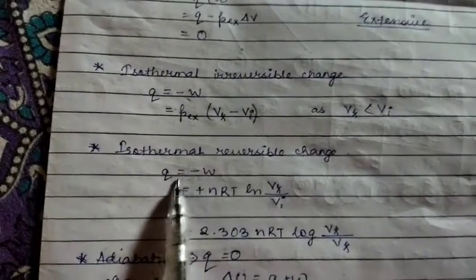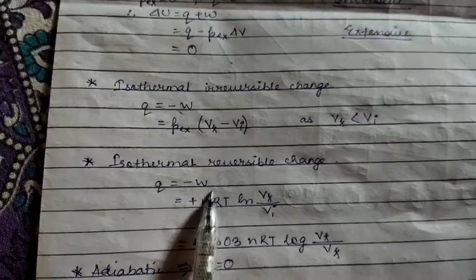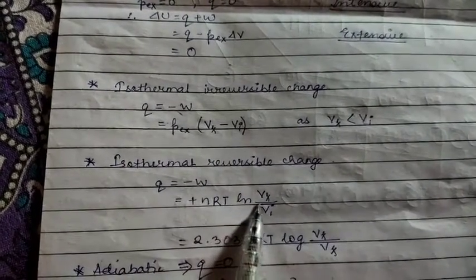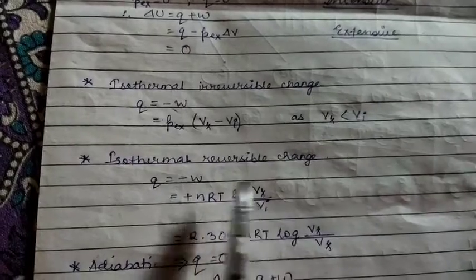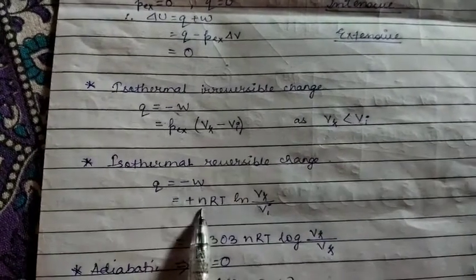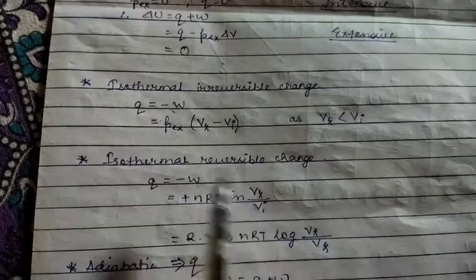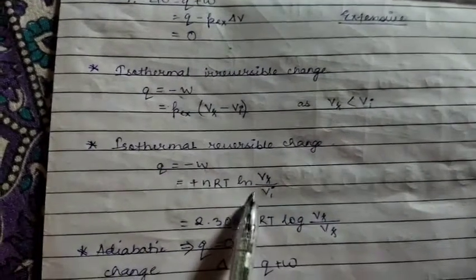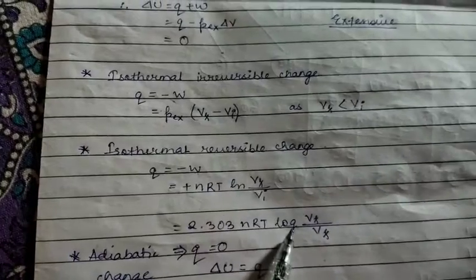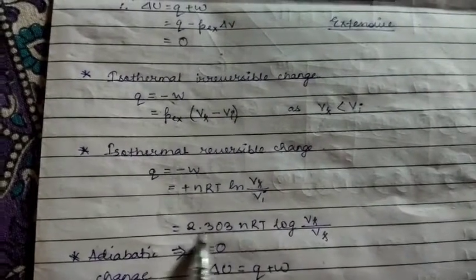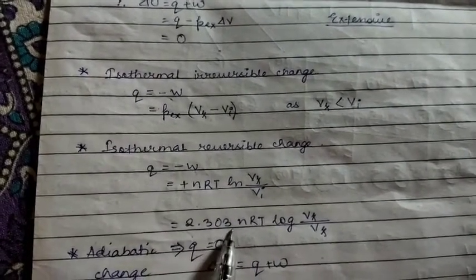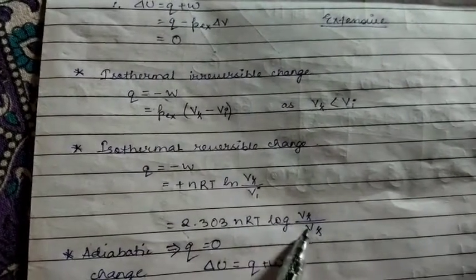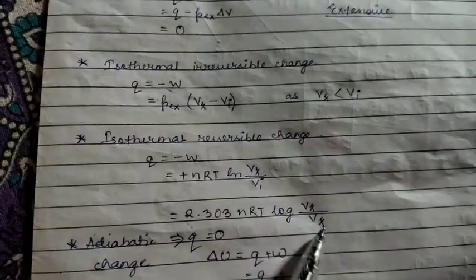Now Q equals minus W. Here the value of W is minus nRT ln Vf by Vi. Already one minus is there, so minus and minus will become plus. And you know that in order to convert ln to log, you have to multiply with a conversion factor, that is 2.303. So it will become 2.303 nRT log of Vf by Vi.